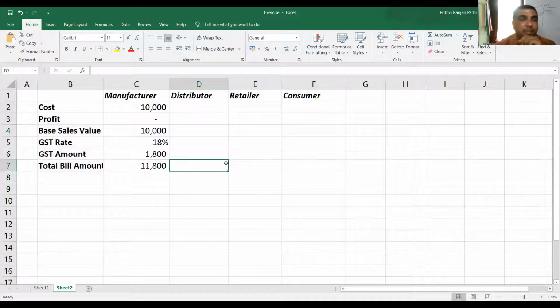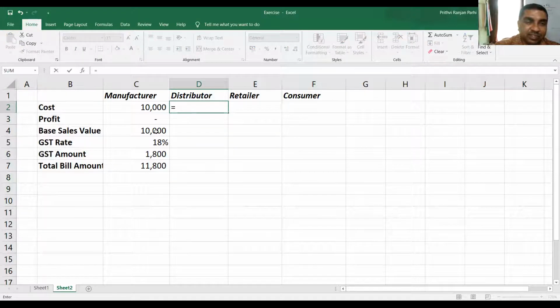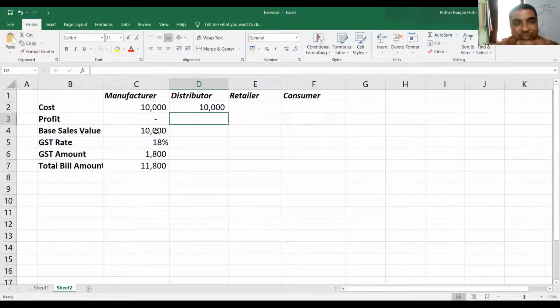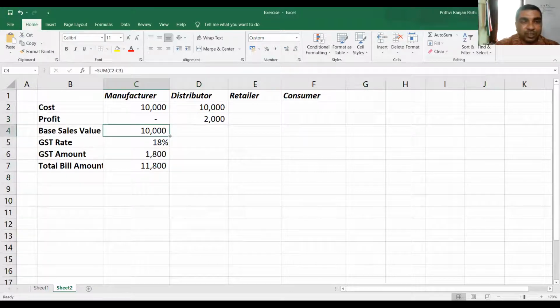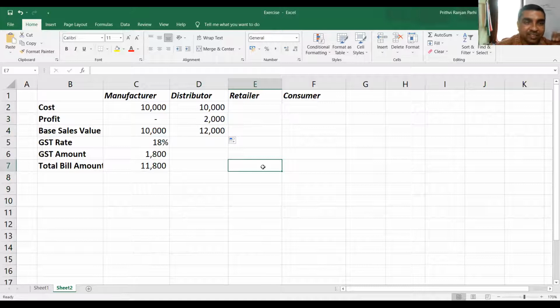Now from the manufacturer, who is buying? Distributor will buy. Tell me what will be the cost of the distributor? Base price is 10,000 because the manufacturer has sold for 10,000 rupees. Now, distributor, what will he do? Let us say he's adding a profit. Let us say his profit is 2,000. If his profit is 2,000, what will be the sales base value for the distributor? 12,000.